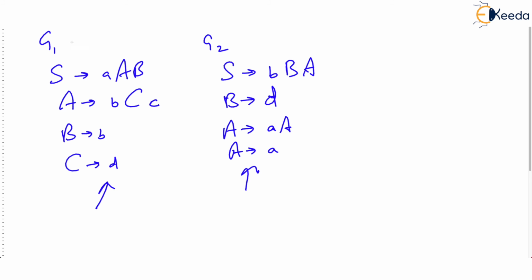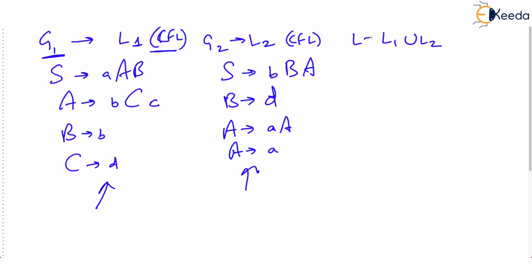Now, what if this grammar generates a language L1, which is of course a CFL, a context-free language, because the grammar is a CFG, so it generates a CFL. What if this grammar generates a language L2, which is also a CFL? What will be L1 union L2? That is L, the new language. You can name this start symbol S1 and this start symbol S2.